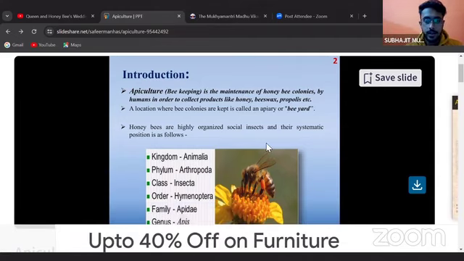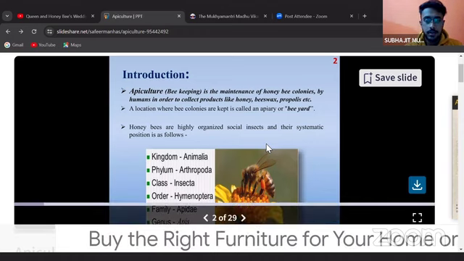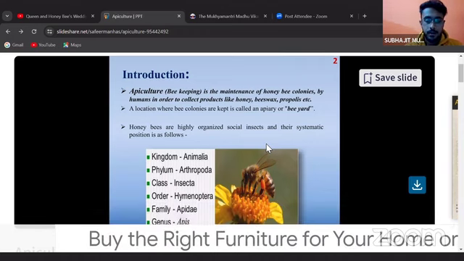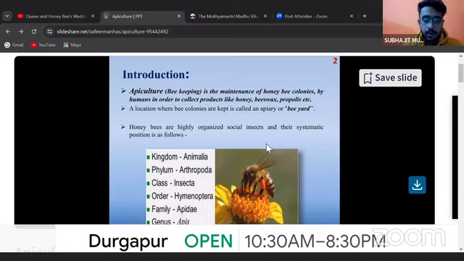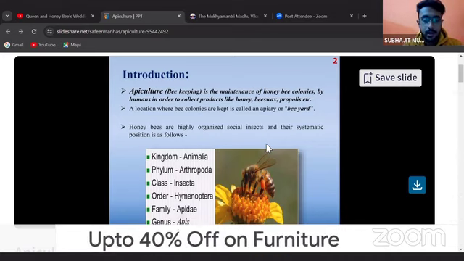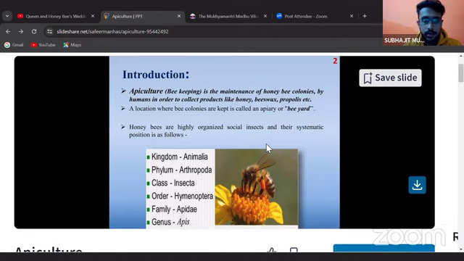So, our topic is apiculture and its innovation techniques in beekeeping. Without any further delay, let's start our topic. First of all, the topic is going to be covered in three parts: the introduction or the beekeeping part with its components, secondly, its methods, and third, its formulation and the techniques which have been used for the past 2 or 3 years, which serve as an innovative approach towards beekeeping.